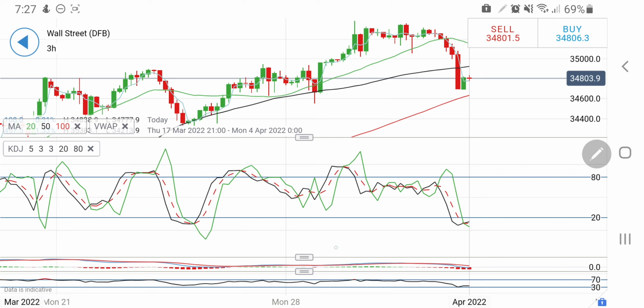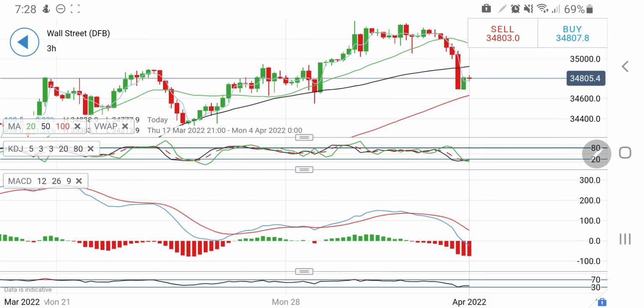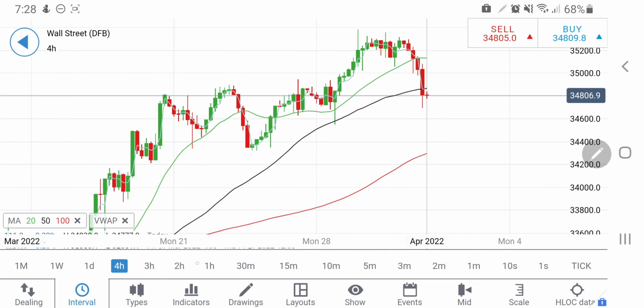The 3-hour stochastic is oversold here, and that is what the strong sharp drop can cause here. And it has brought the indicators to the comfortable sell side oversold zone. So yes, it gives a good room for it to rise again, but how far it rises, that is the question. MACD wide divergent here, and possibly may try to converge. RSI hitting at the bottom there on the 3-hour charts. Now let's have a look at the 4-hour chart. On the 4-hour charts too, see, this is the 50 period moving average line.